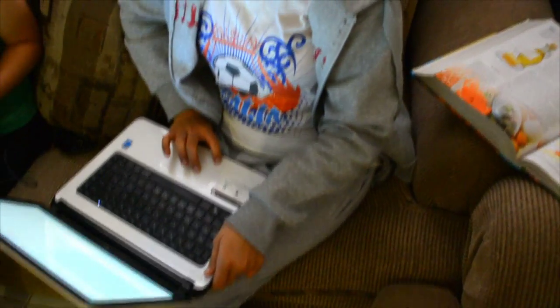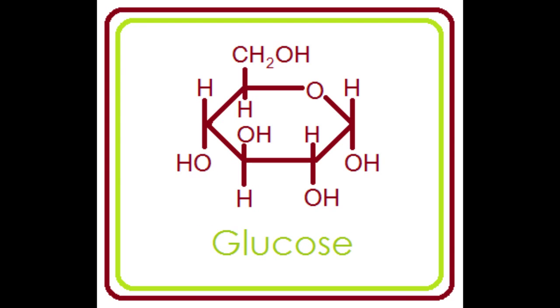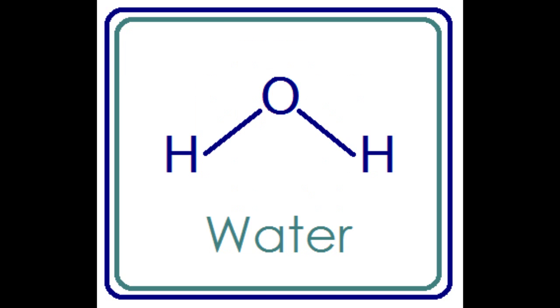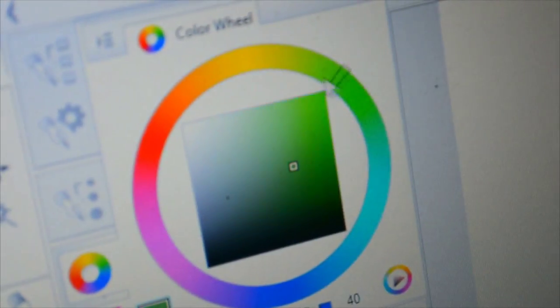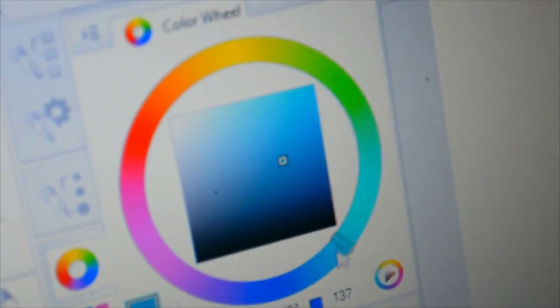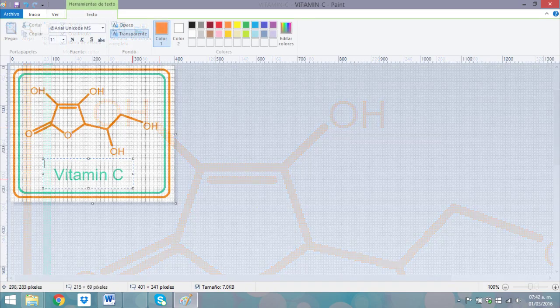My topic is structure and function. So we designed a memory game that will have the structures of vitamins, minerals, fats, and carbohydrates. Carbohydrate consists of the elements carbon, hydrogen, and oxygen, with a ratio of hydrogen twice that of carbon and oxygen. Each one is presented with different colors. For this game, I used the Paint program for designing the cards. Most of the structures have been researched on the internet or in books.